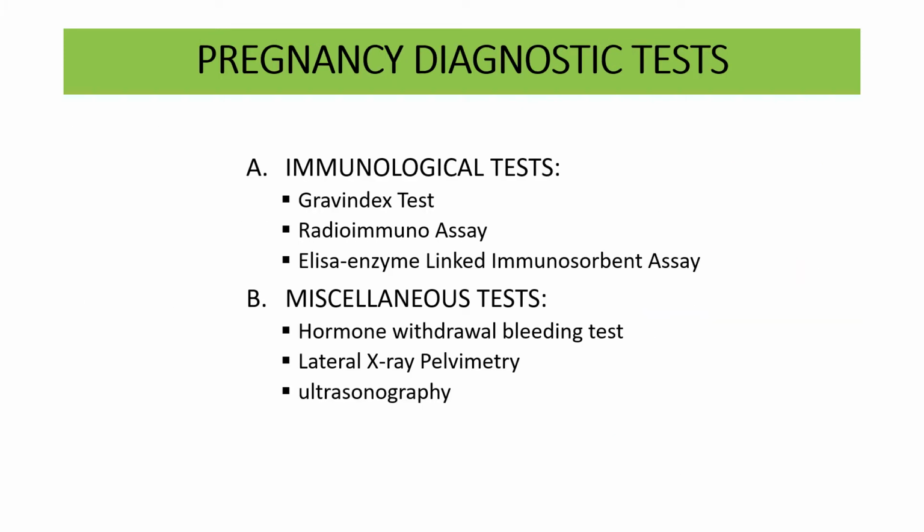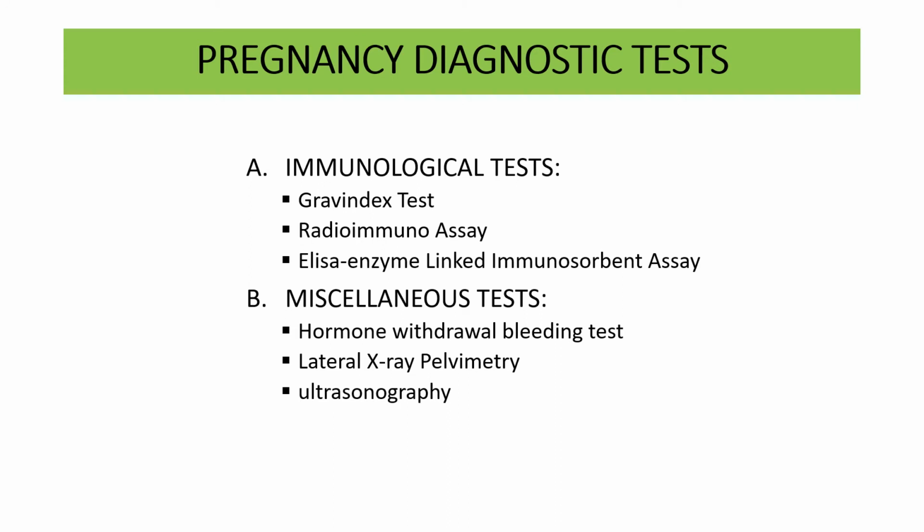Now, how do we diagnose pregnancy? Pregnancy is diagnosed by immunological tests and other miscellaneous tests. Immunological tests are Gravindex tests, radioimmunoassay, and ELISA, which is enzyme-linked immunosorbent assay.